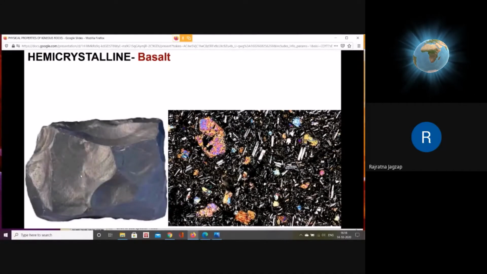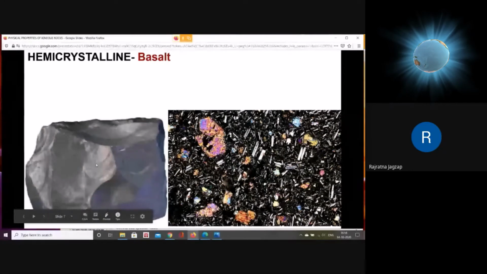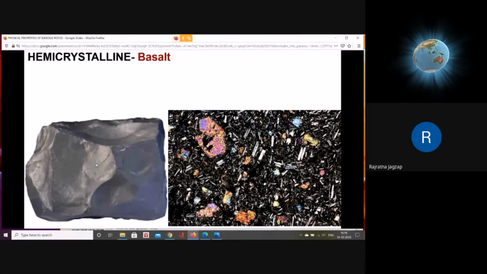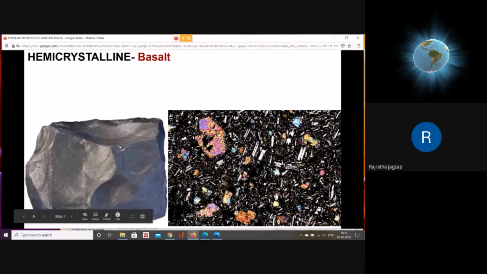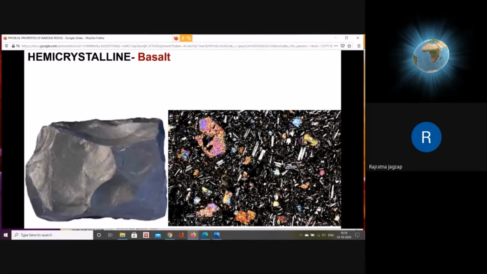So in that case, this basalt is very fine grained. It is not easy to find out minerals with naked eye, which can be called crystals. So whatever we see is mainly the largest amount of glassy material, fine grained. But if you take the section of the same rock and observe under microscope, you will see that there are a few large size crystals, and the fine grained part, which cannot be seen with naked eye, is seen under the microscope like this.